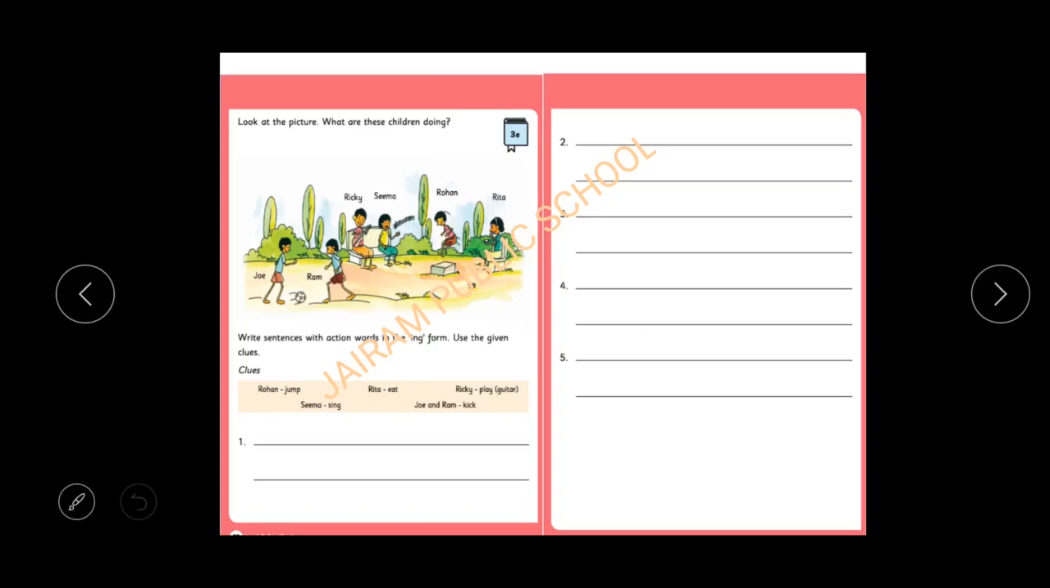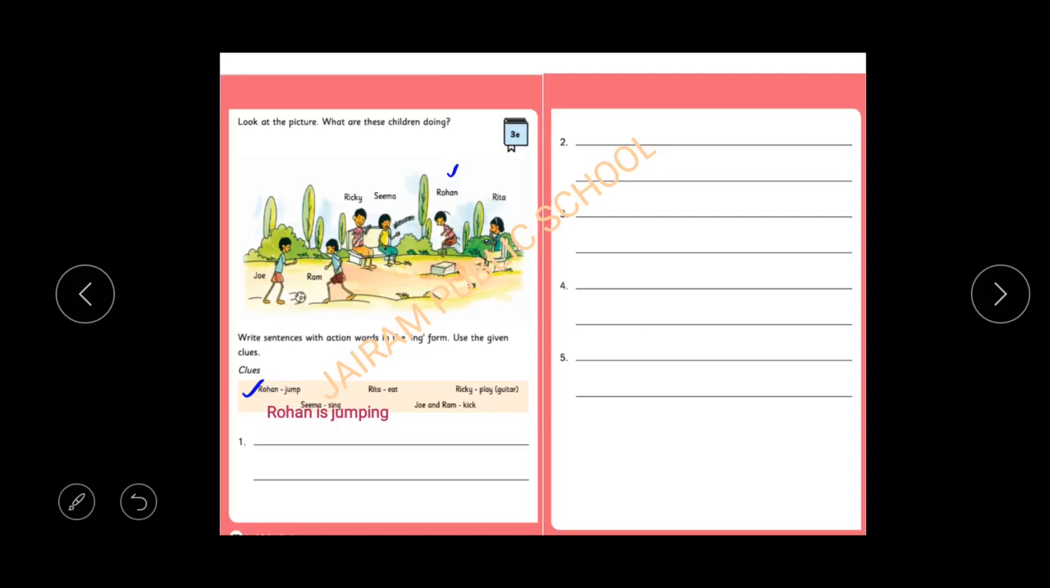While writing the sentence, we have to add ing to the action words, and we have to use am, is, are appropriately. We have to use the picture clues for the name of the person. Joe, Ram, Ricky, Seema, Rohan, Rita are the people present here. Now the first clue is Rohan. Rohan jump. How can we write it in a sentence? How many Rohan are here? Only one Rohan. So one person means Rohan is jumping.